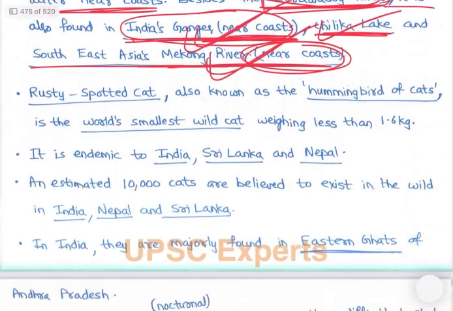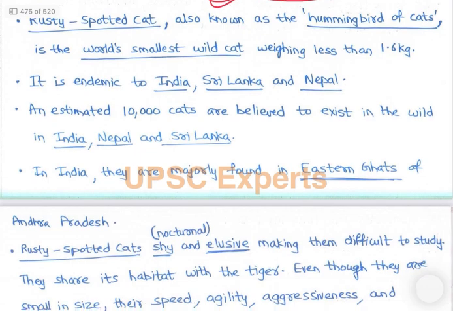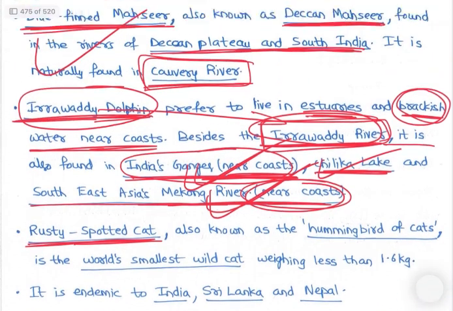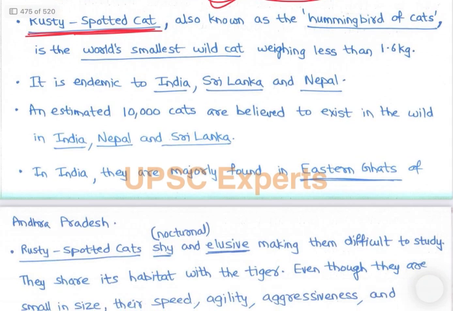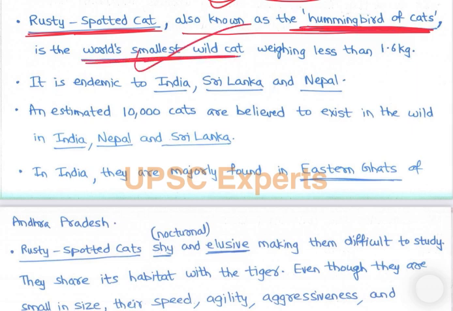Let's discuss it. The rusty spotted cat is also known as the hummingbird of cats. It is the world's smallest cat, weighing less than 1.6 kg.